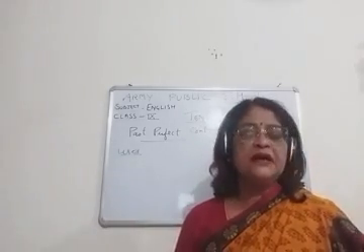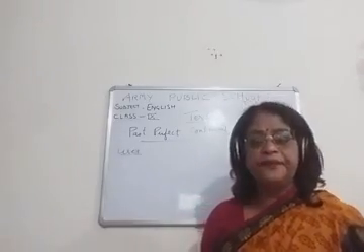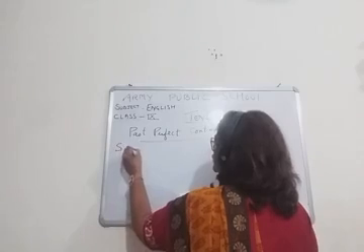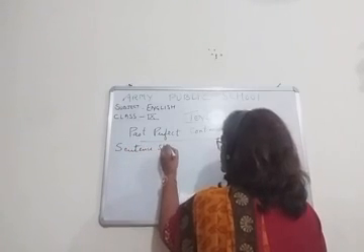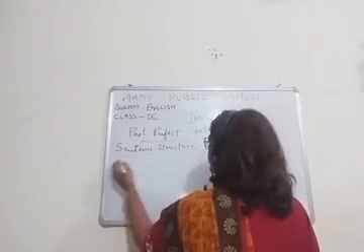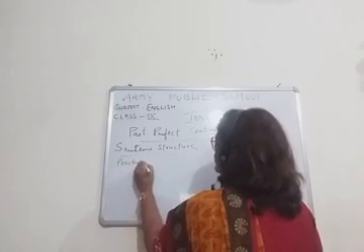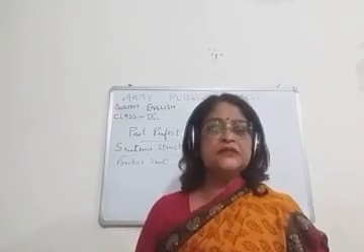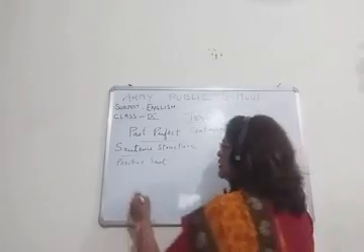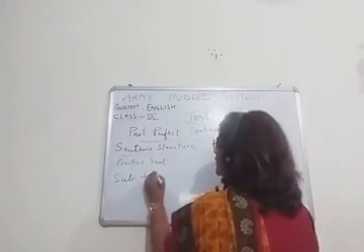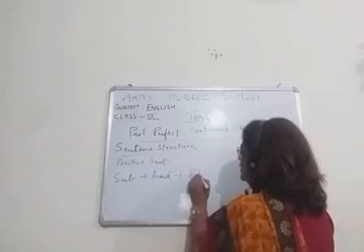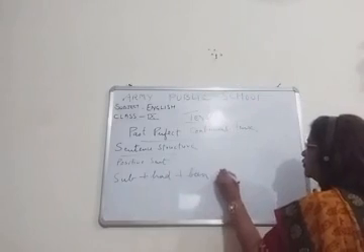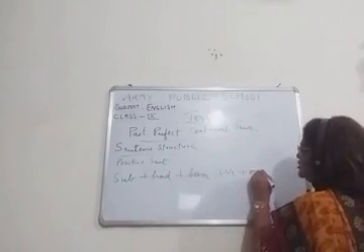So now I will be writing the sentence structure. Sentence structure of the positive sentences. Okay, so it is subject plus had plus been, and children, then it is V1 plus ing plus object.